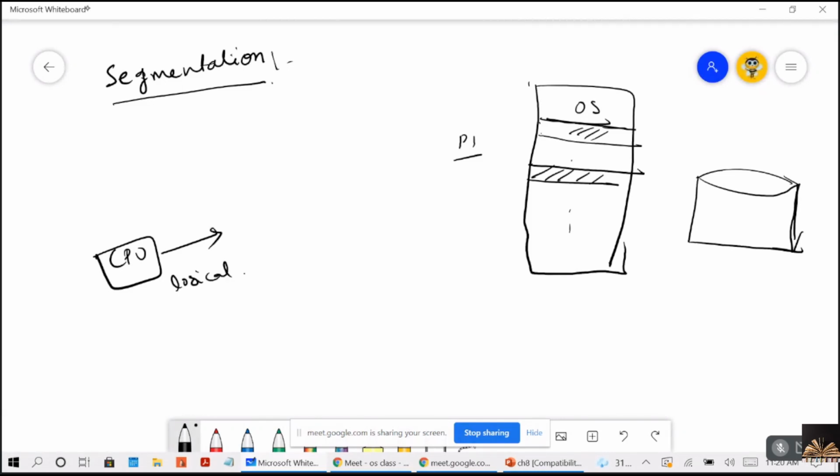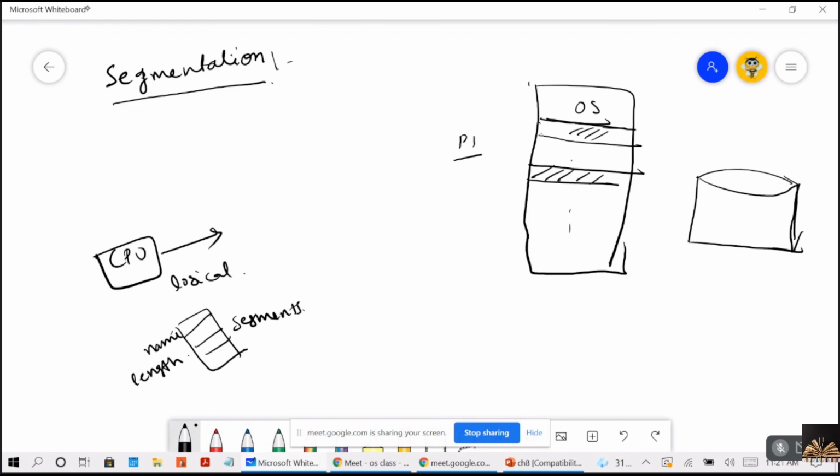Remember the logical address space: whatever the logical address space is, we are dividing it into segments. Each segment has a name and a length.